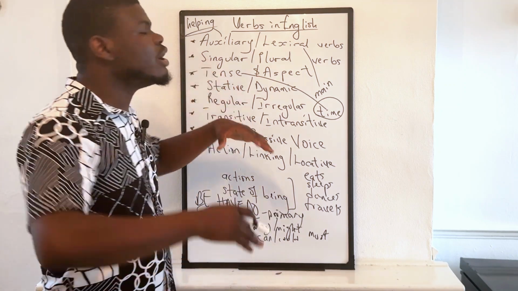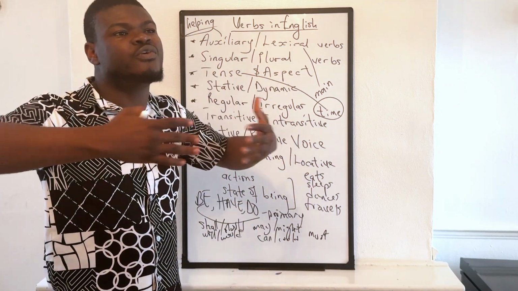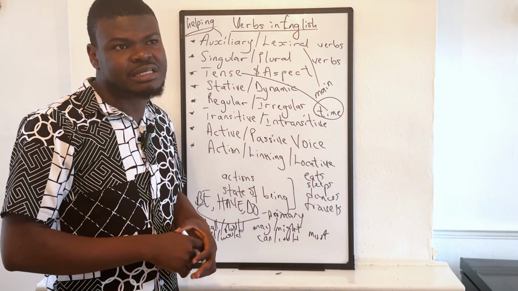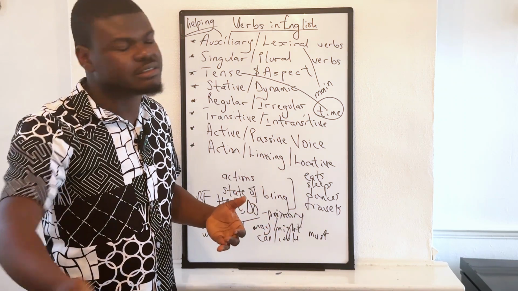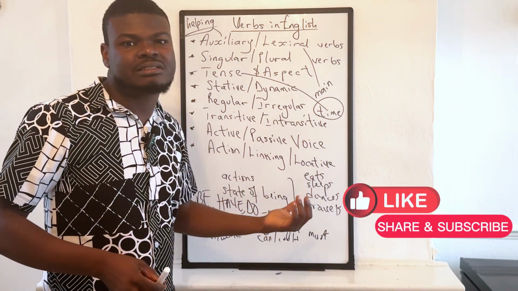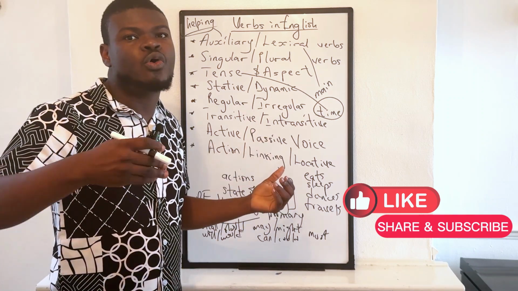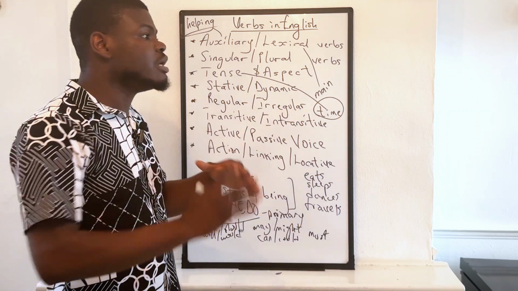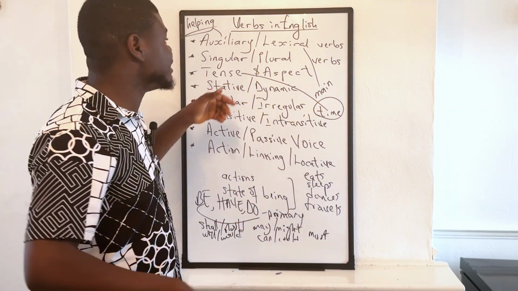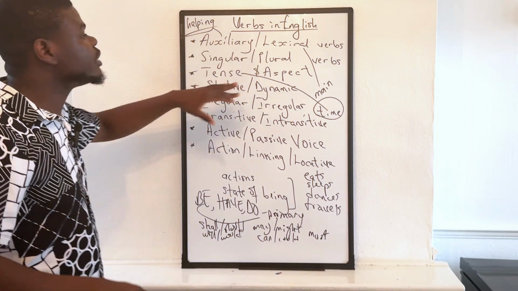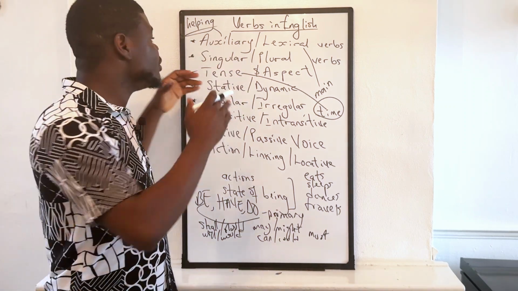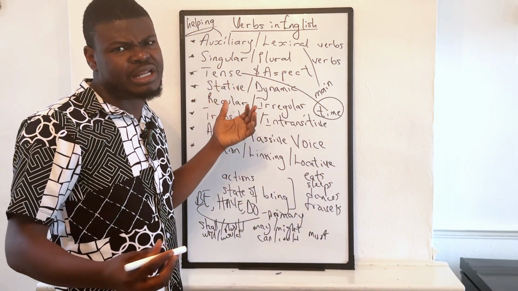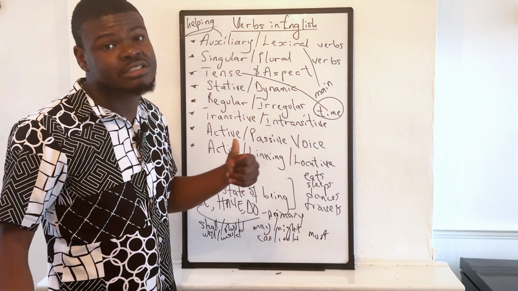Now, these tenses can be further divided. The present tense can be divided into the simple present, the present continuous tense, or the present perfect tense. The past tense can also be the simple past, the past continuous, or the past perfect. There are lots of ways we could further expand the topic of tenses. So what we call aspect in the advanced lesson would be what we now treat as the present perfect tense, the past perfect tense, the present continuous tense or the past continuous tense.